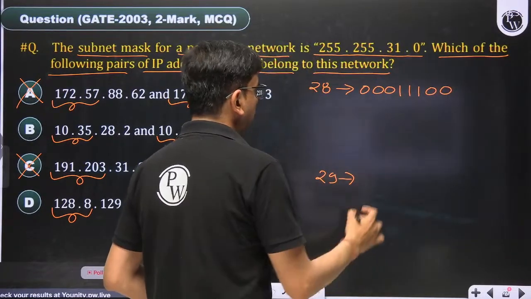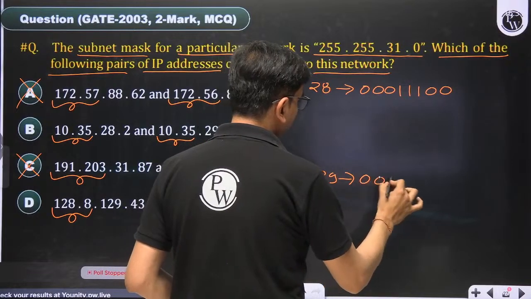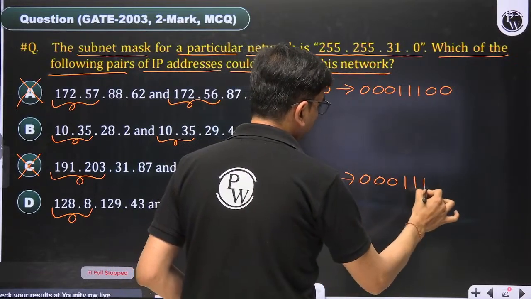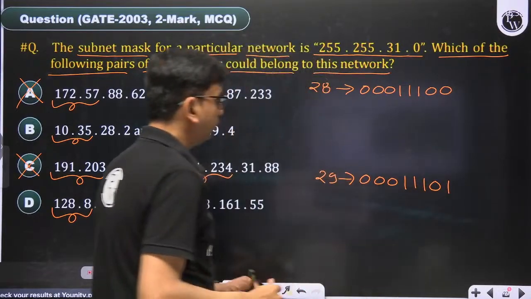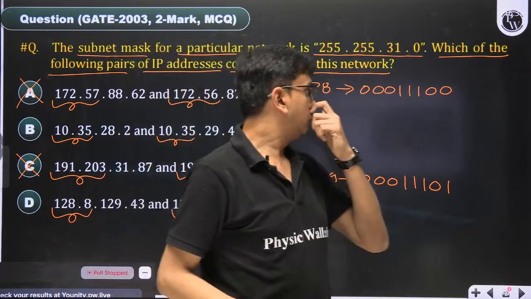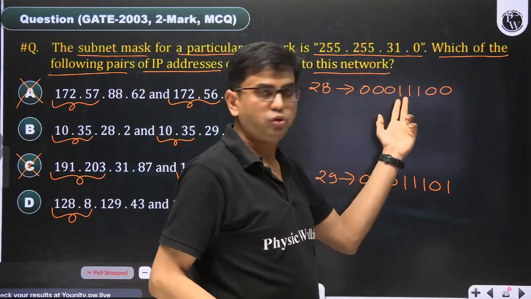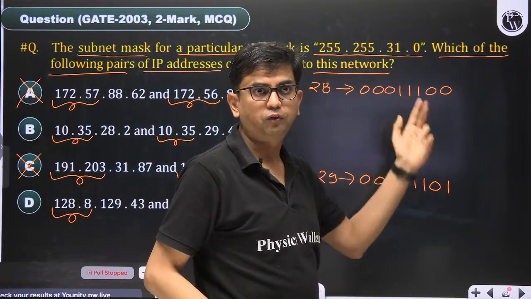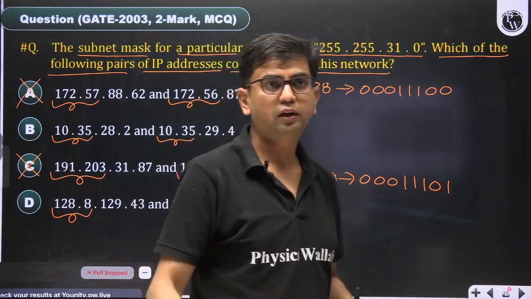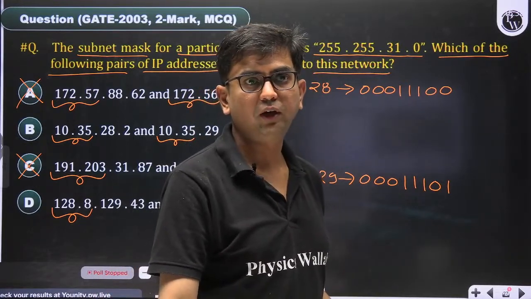What is the binary of 29? 0, 0, 0, 1, 1, 1, 0, 1.